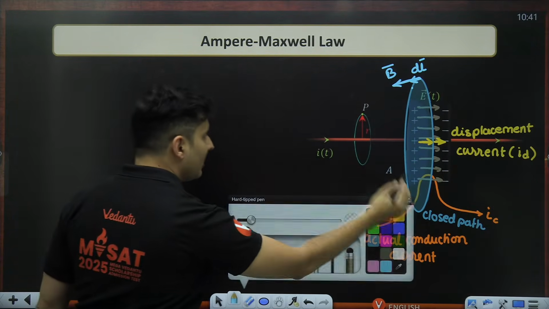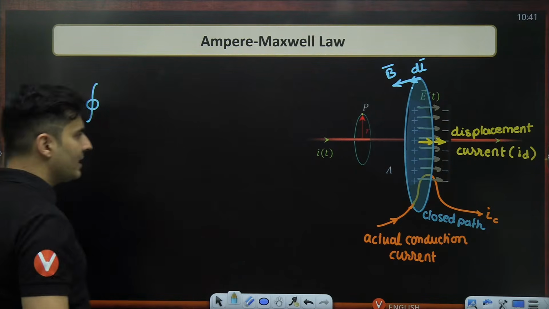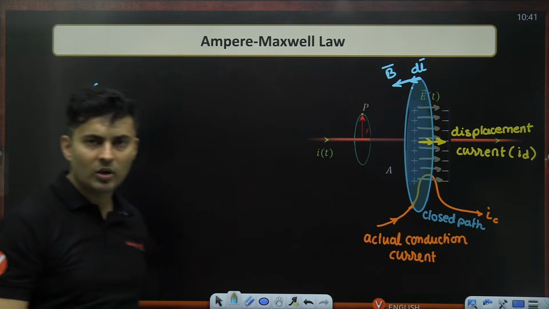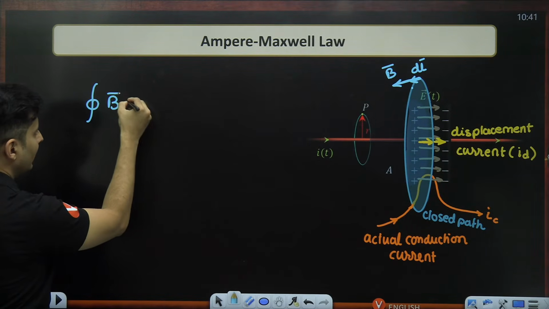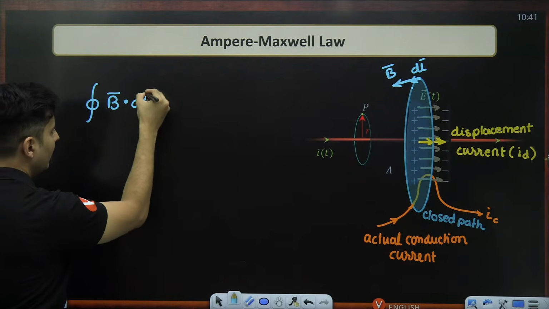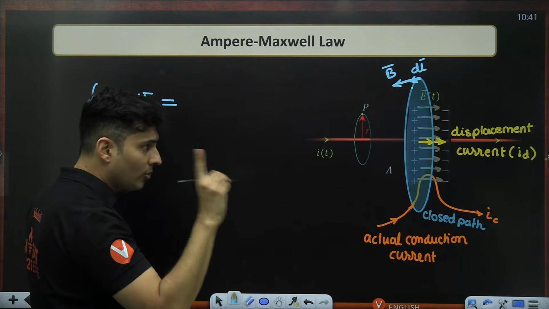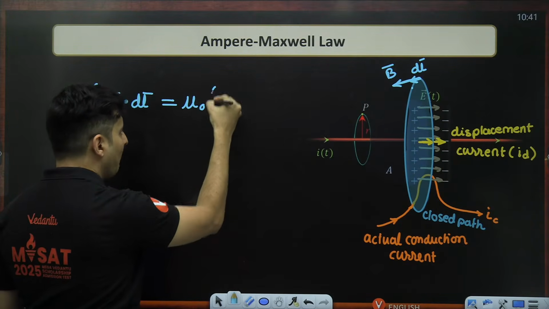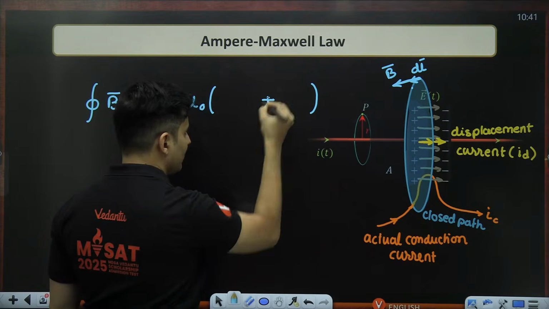Then the modified Ampere's loop law becomes something like this. Cyclic integral, because I start from a point and I return back to the same point, that's why the closed integral or cyclic integral, of magnetic field vector dot dl vector is equal to, now observe carefully, you have mu naught over here, but there is a change.